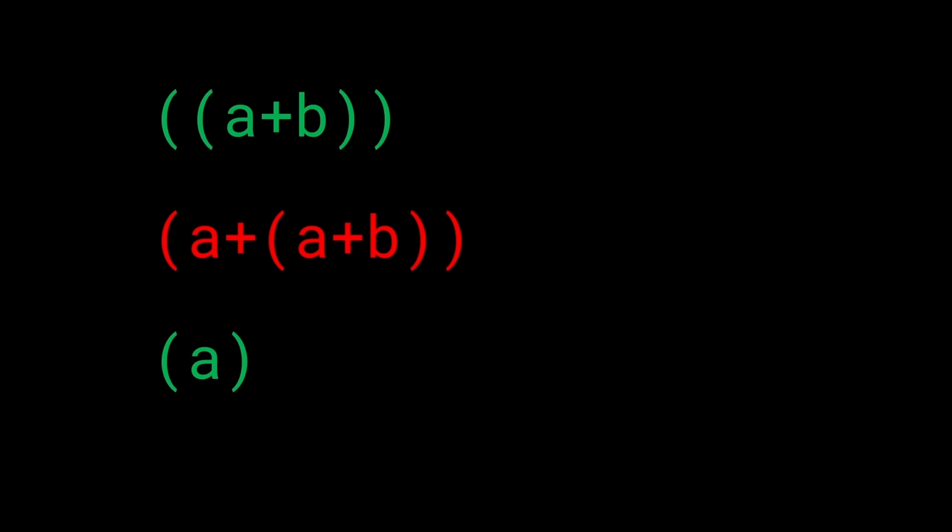Let's take a look at the last test case. Here we have a simple letter A, which is wrapped inside of these parentheses, but it looks like we don't really need this. The problem setter says that this is a case of redundant braces because you don't really need to wrap A in anything else. And in the middle, we see that we have A plus B. In this case, there are no redundant braces. We're using every single thing.